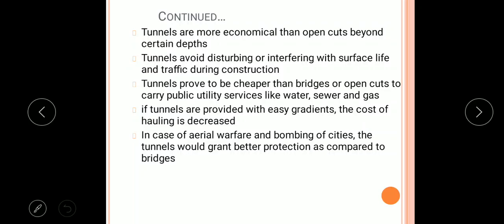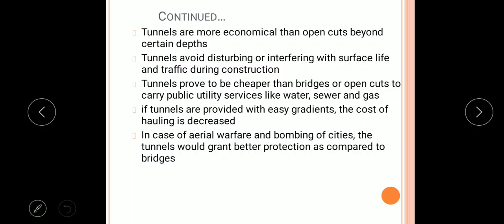Next advantage is, beyond certain depths, tunnels are more economical than open cuts. Next advantage is, tunnels avoid disturbing or interfering with surface life and traffic during construction. Tunnels prove to be cheaper than bridges or open cuts to carry public utility services like water, sewer and gas. Generally, the tunnels are used for transportation of water or for sewers or for gas. So, tunnels are cheaper as compared to bridges or open cut.